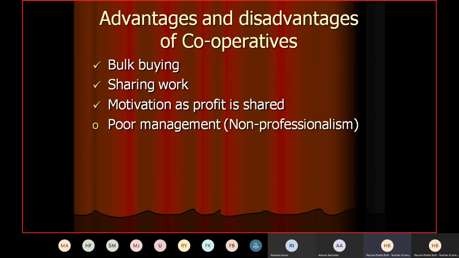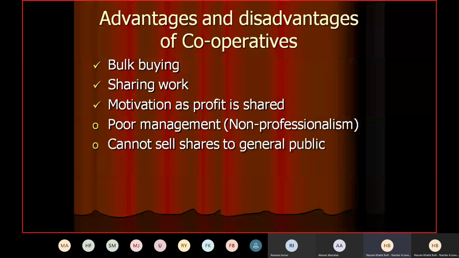Now, disadvantages: poor management. I told you earlier, non-professionalism, because generally the members who run the business are not professionals. They do not have plenty of experience. In fact, they might have no experience at all. They just know how to do their own job. So that could cause a downfall of the business, and they may have a very short life.